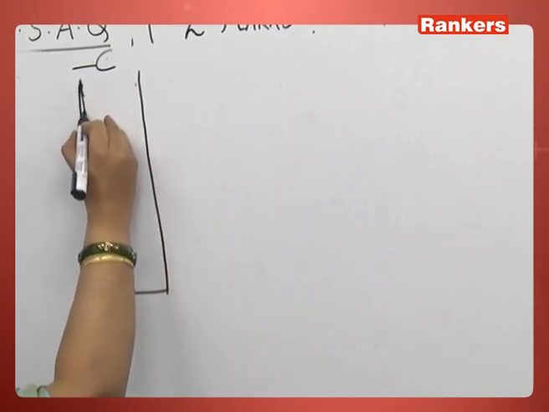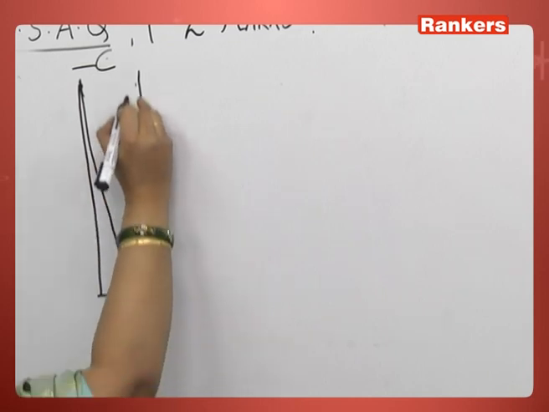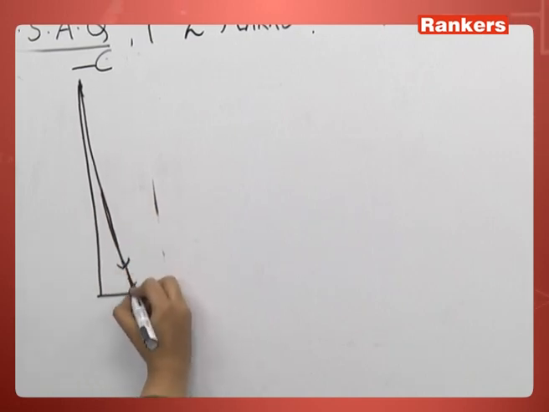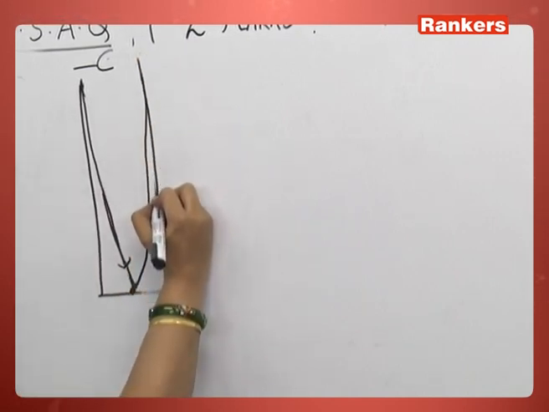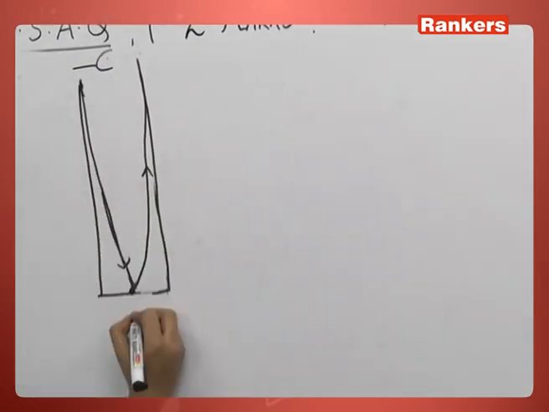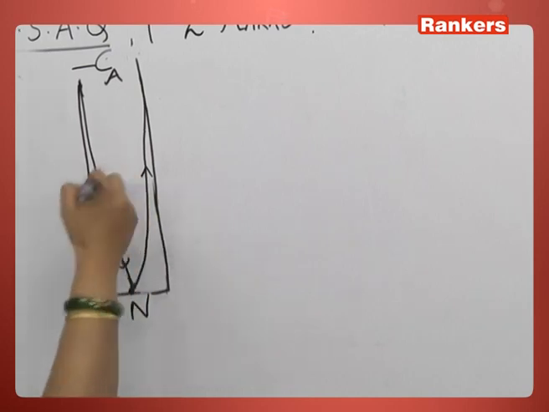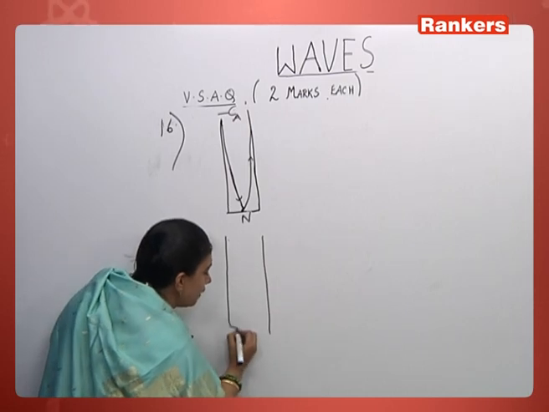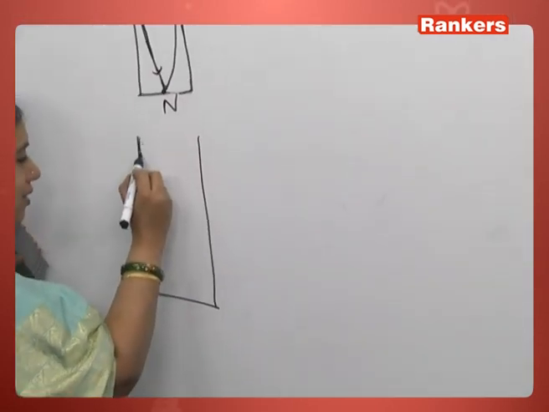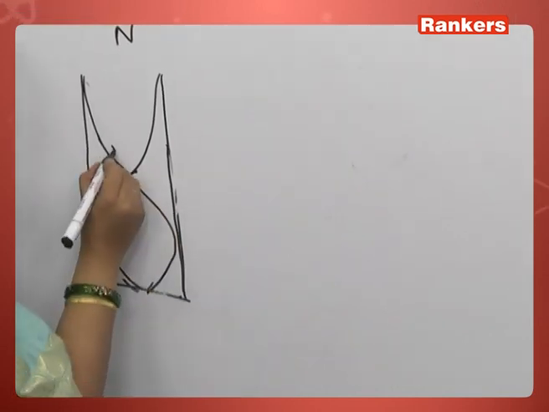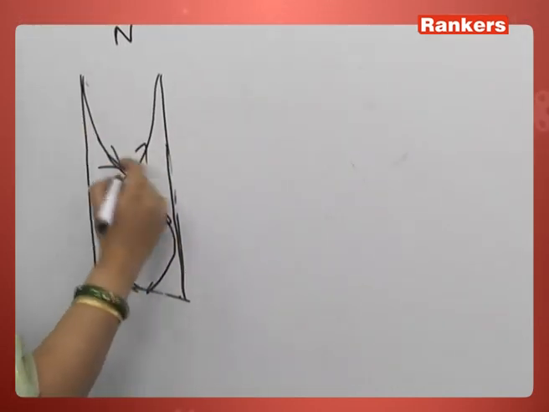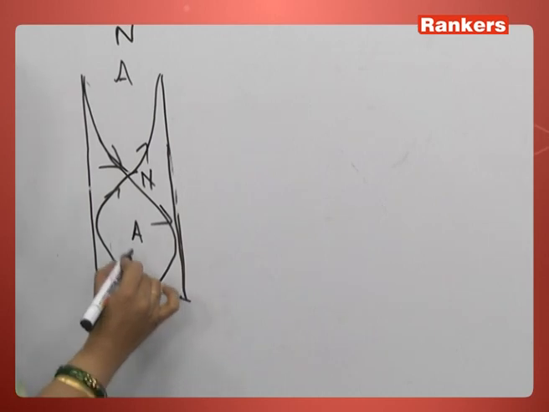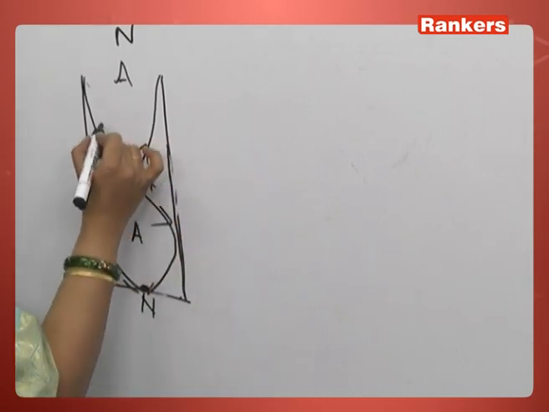Suppose I take the simplest mode of vibration: a wave is coming like that and getting reflected like this. This is a pipe. This is the simplest mode, a node and an antinode. The next mode will have one loop. All this is not necessary for 2 marks, you can just draw a diagram and leave it. So this is the next mode. Here you have a node, antinode, antinode, node. Fixed ends are always nodes. Free ends are antinodes. Node, again antinode.